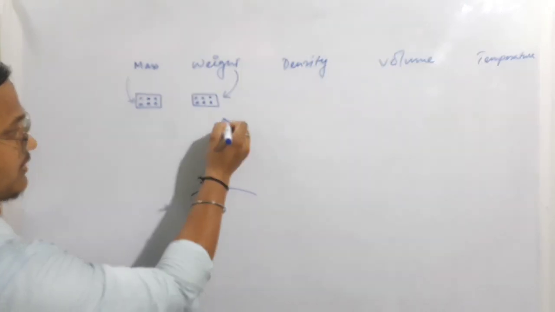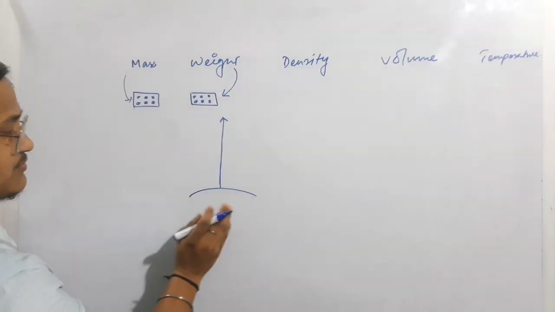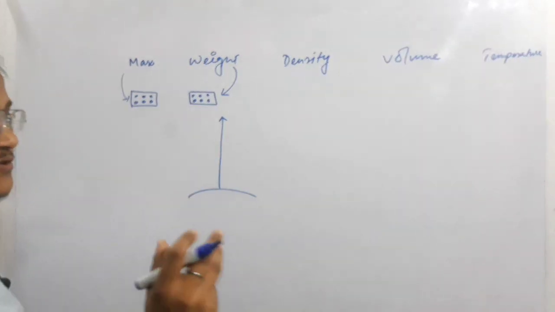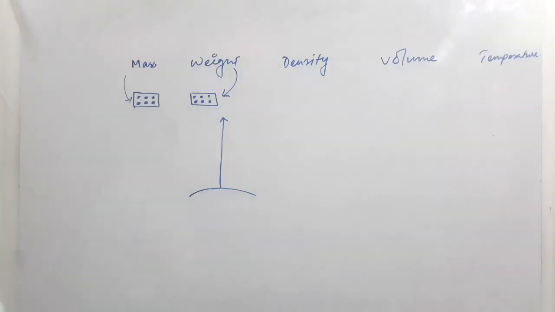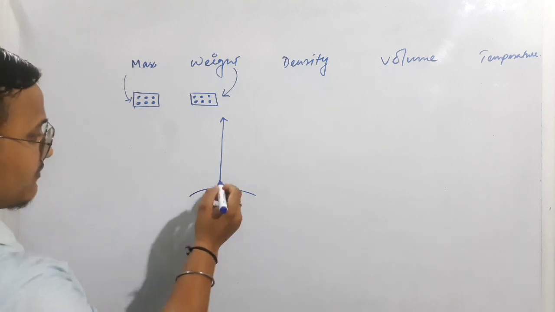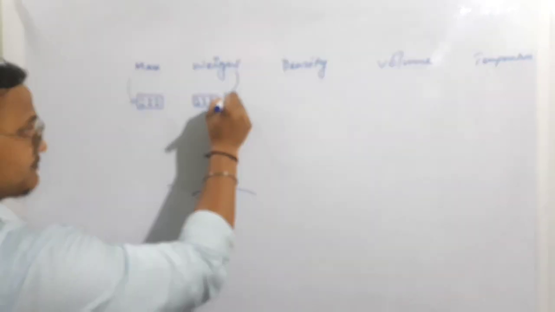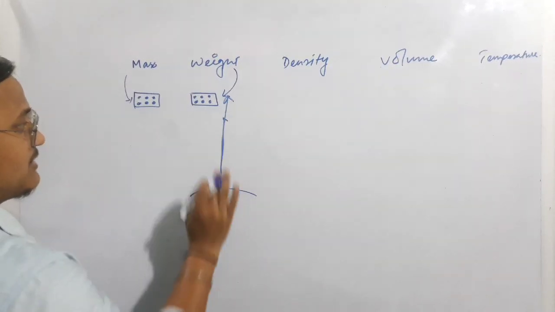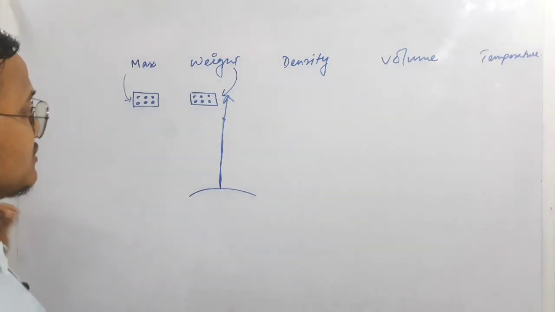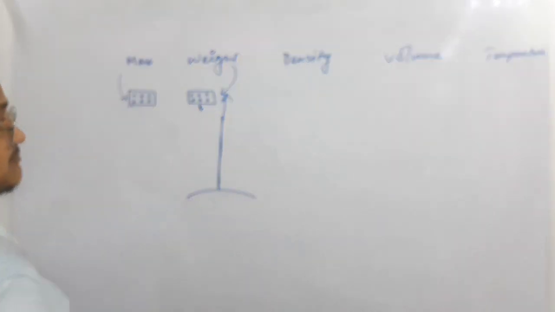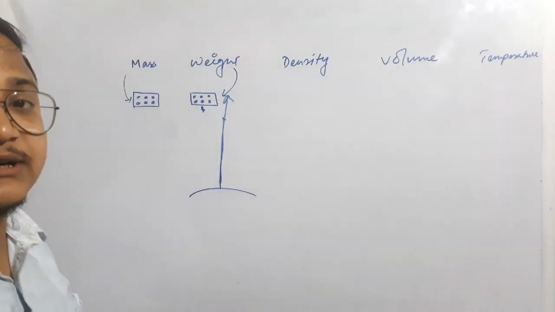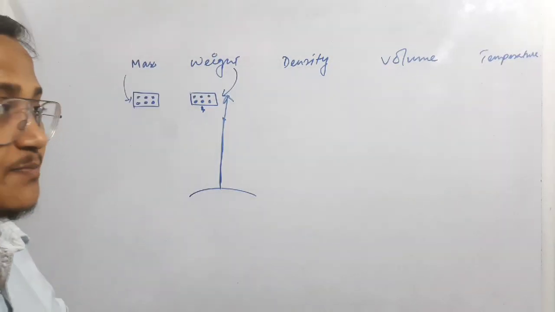And if we move upward from the earth surface, we know the force of gravity is decreasing, right? So when we move from the earth surface in the upward direction, the force of gravity also decreases. So the weight of a particular substance will change from place to place.